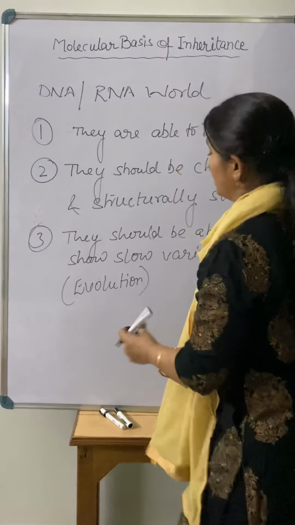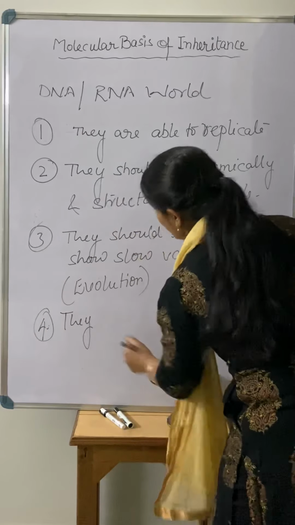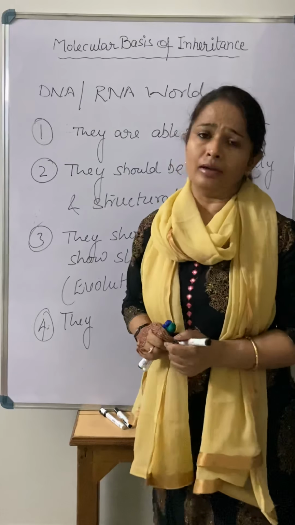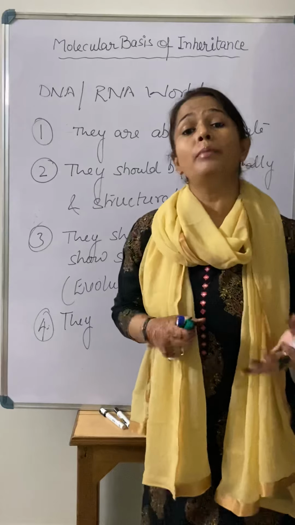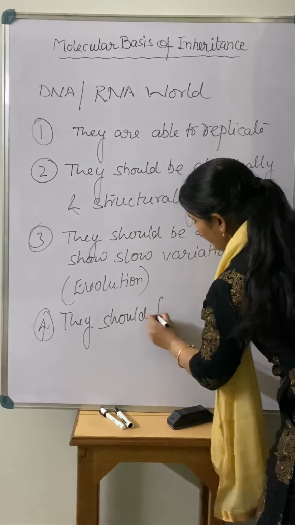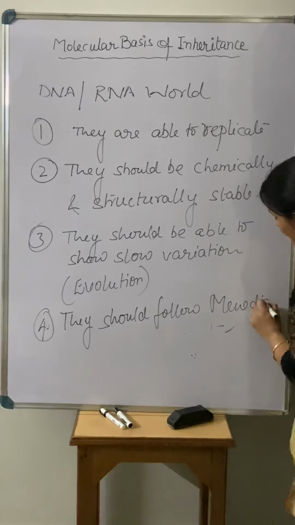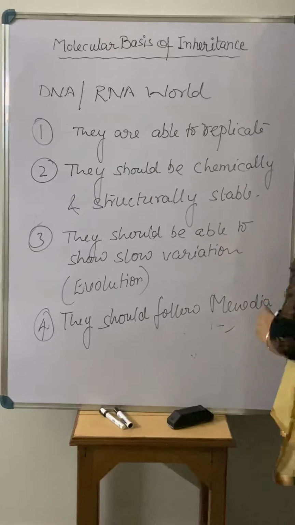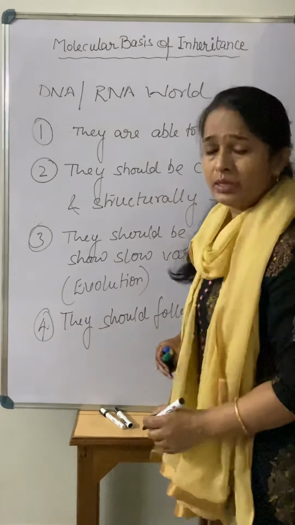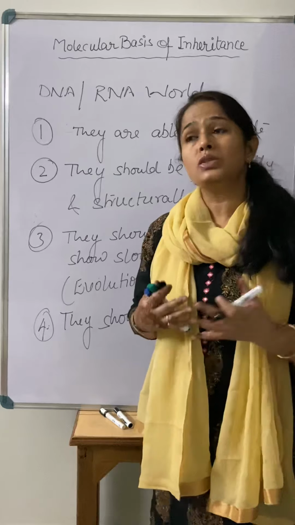Now the fourth one is that they should express themselves by Mendelian inheritance also. It means they should follow Mendelian inheritance, meaning whatever Mendel's experiments showed us, or whatever laws were given by Mendel, the genetic material must follow that.